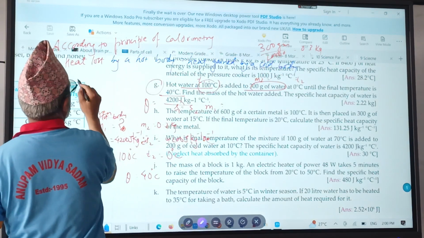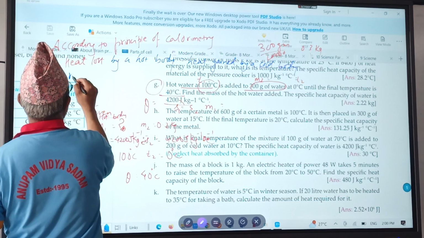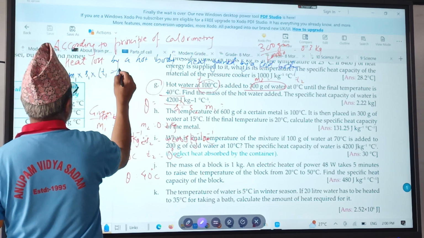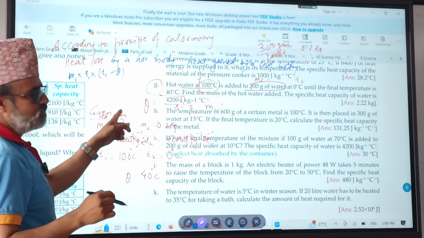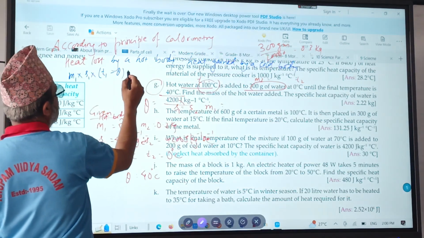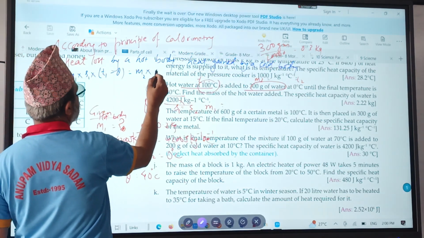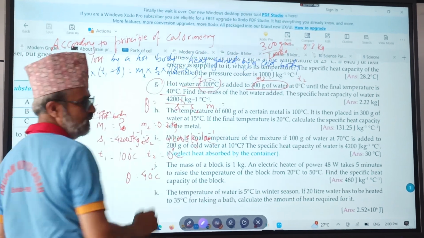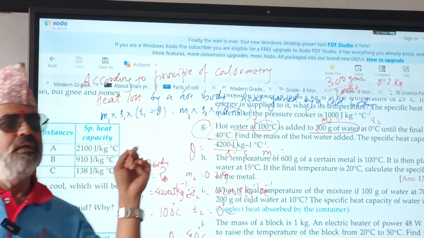Right? Heat lost by the hot body equals M1 times S1 times (T1 minus theta). Here, M2 times S2 times (theta minus T2). Now put in the values and get the answer.